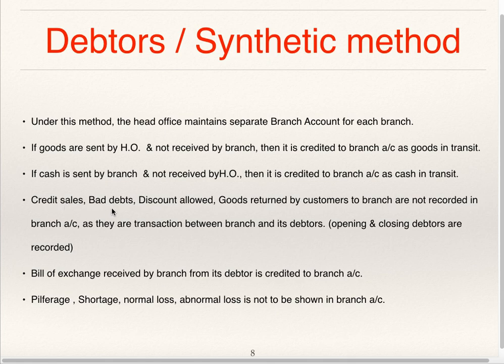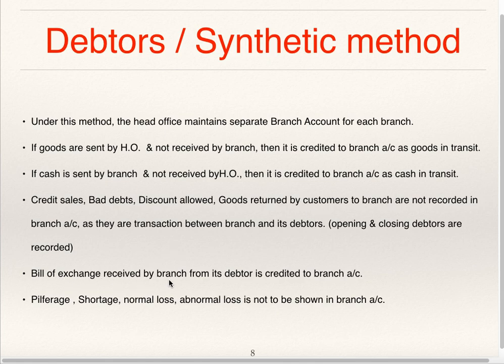Credit sales, bad debts, discount allowed, goods returned by customers to branch are not recorded in branch account as they are transactions between branch and its debtors. Opening and closing debtors are recorded. You are supposed to record opening debtors to the debit side of branch account and closing debtors to the credit side of branch account. Therefore, credit sales, bad debts, discount allowed, goods returned by customers are not to be recorded in branch account.